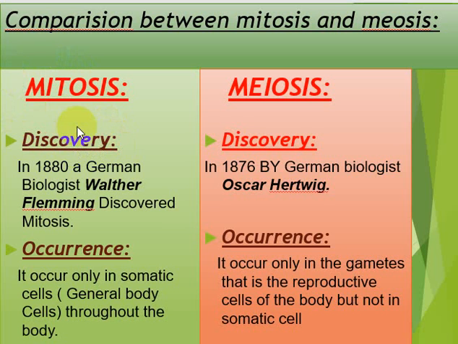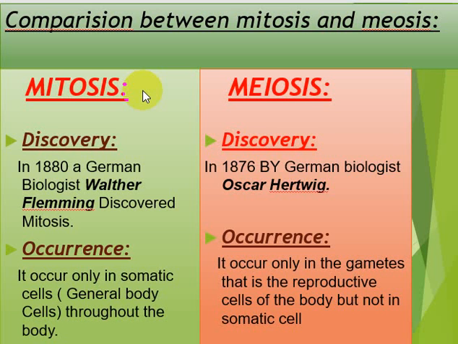So, discovery: both mitosis and meiosis were described by German biologists, and really, students, we should salute the Germans for their contribution to building up the cell theory, and the first statements of Schwann and Schleiden, you remember.